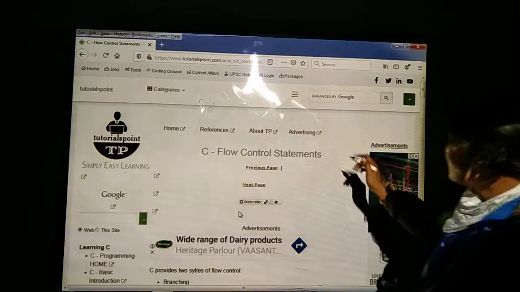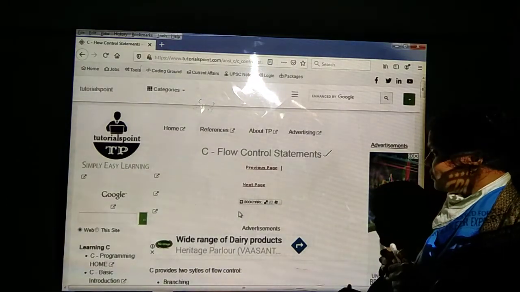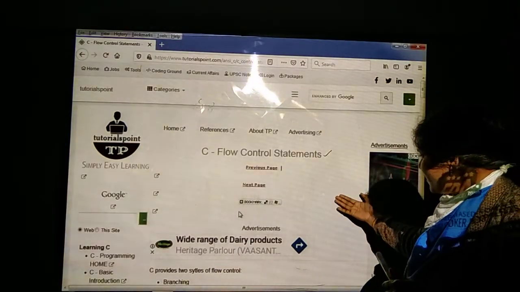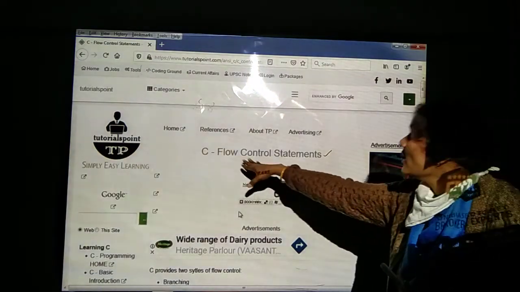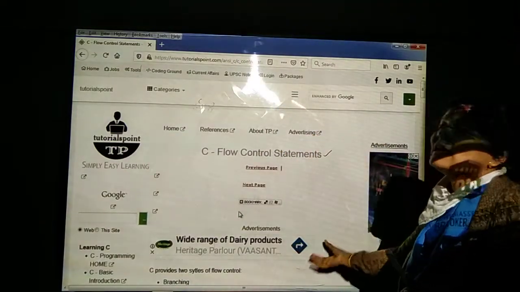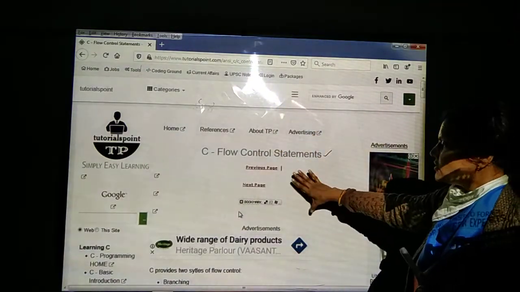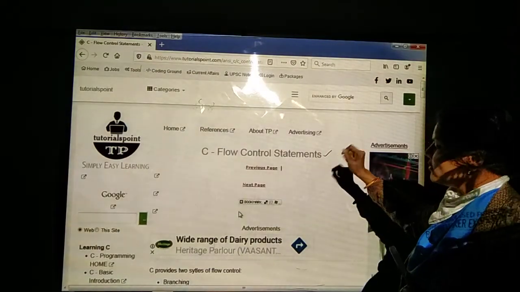Here, what is the use of the C flow control statements? Here we are skipping some part of the program and the remaining program will be executed. Means flow control: we skip some part, or we repeatedly execute some statements again and again. That is flow control statements.